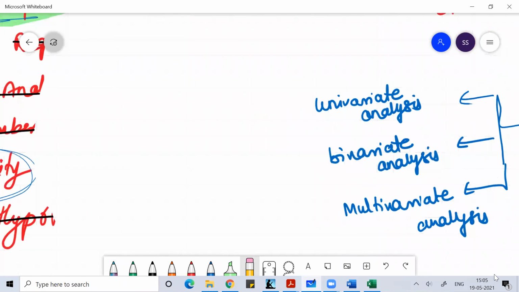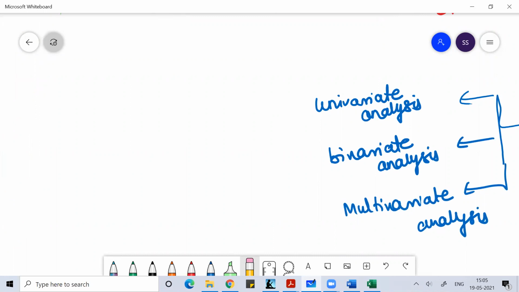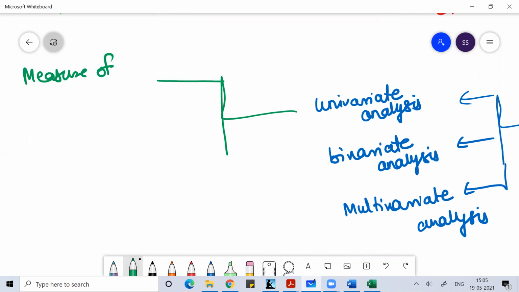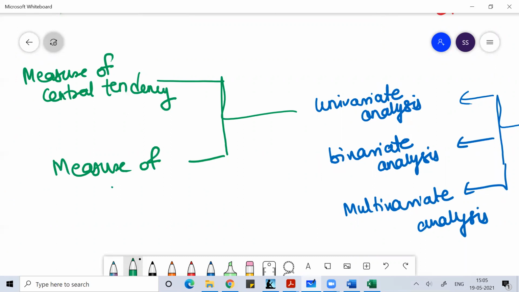Whenever you do univariate analysis, we'll study measures of central tendency and measures of dispersion.